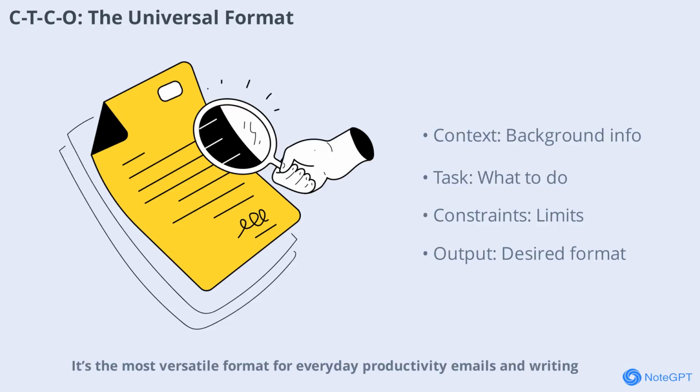The CTCO structure stands for context, task, constraints, and output. It's the most versatile format for everyday productivity, emails, and writing. Here's how it works: you start with the background context, state what you want in the task, add any limits as constraints, and specify how you want the answer output. For example, context: preparing a project status update. Task: summarize key milestones. Constraints: under 150 words, neutral tone. Output: 3 bullet points and a risk assessment. This clear structure helps the AI deliver exactly what you need.